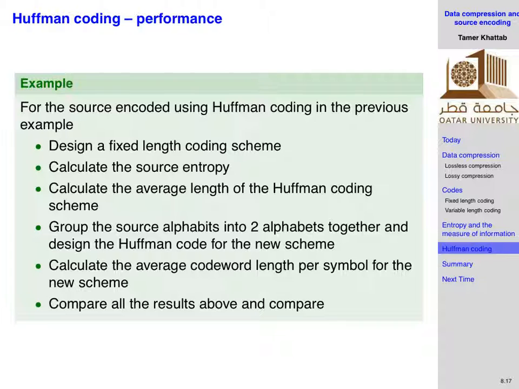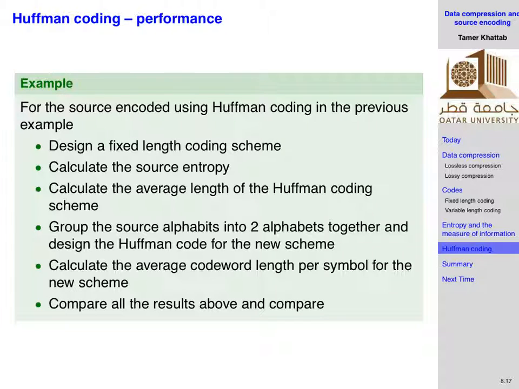Design a fixed length code. Look at the messages and their probabilities, and figure out a fixed length code for them. Of course, the probabilities don't matter. If it's fixed length, then it depends only on the number of messages, right? And then from that fixed length, calculate the average bits per symbol. Already we have done the case of variable length for every single message.